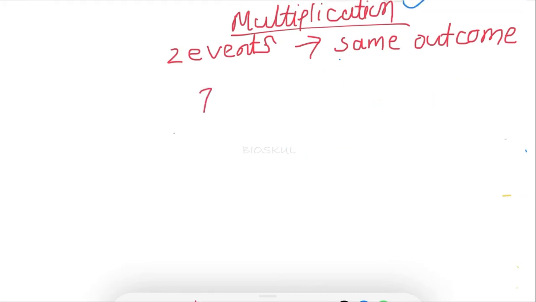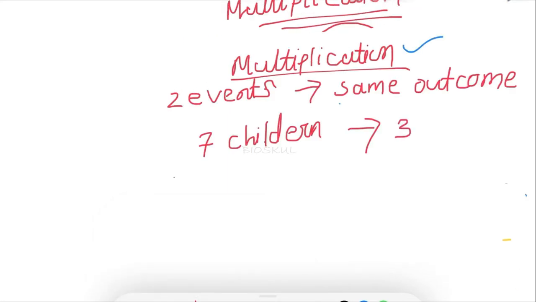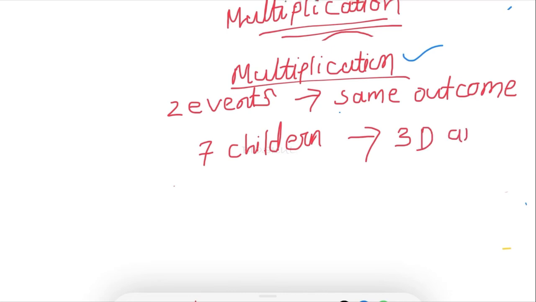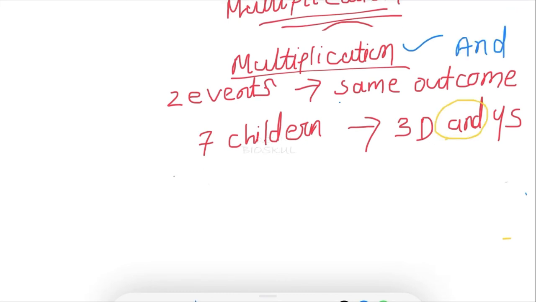Now we are going to solve another question of multiplication. Let's say a couple has 7 children, out of which 3 are daughters and 4 are sons. Okay. If there is 'and', then of course the multiplication rule will be applied.